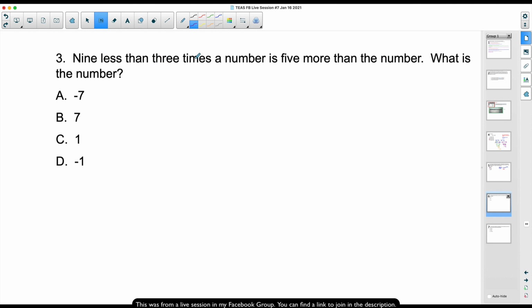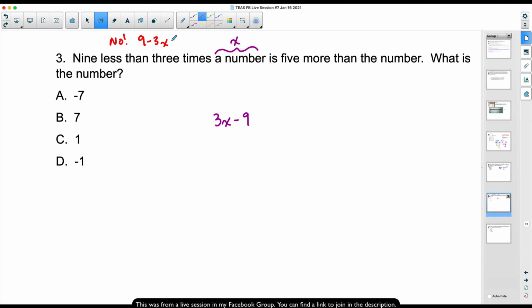So, 9 less than 3 times a number. We don't know what in the heck that number is, so we call it the good old x. I see 3 times a number, so automatically I'm thinking 3x. If we want 9 less than that, you want to subtract 9 from it. Do not put 9 minus 3x. That's a common mistake I see people make.